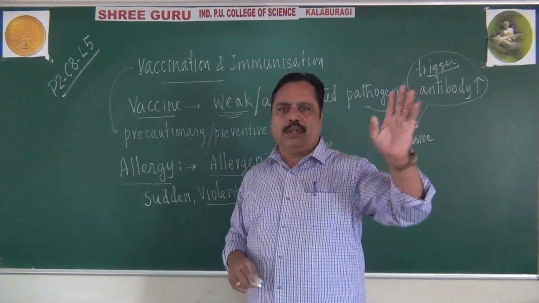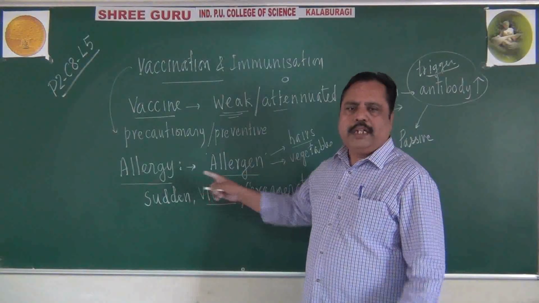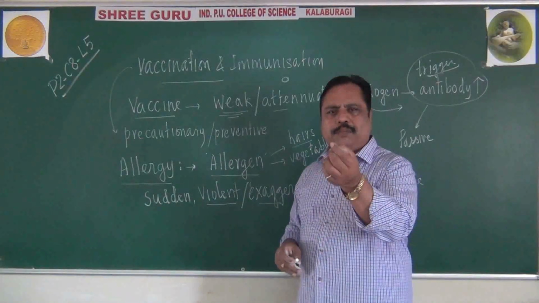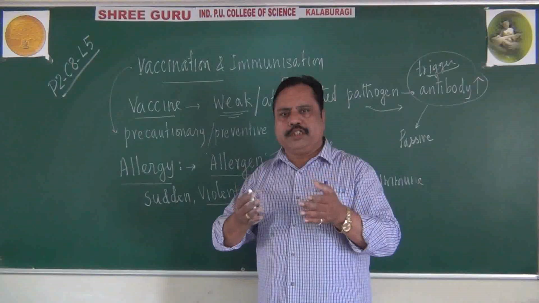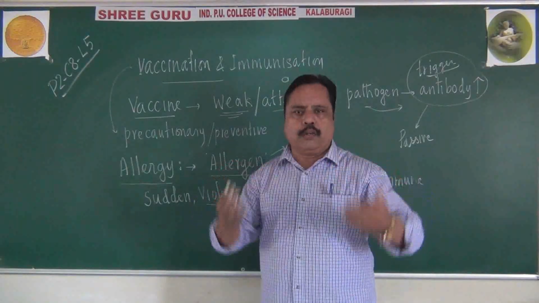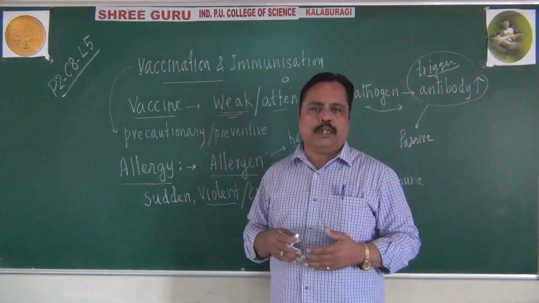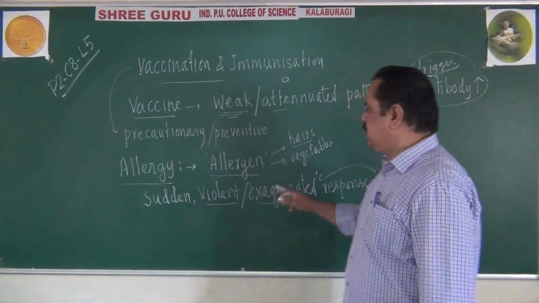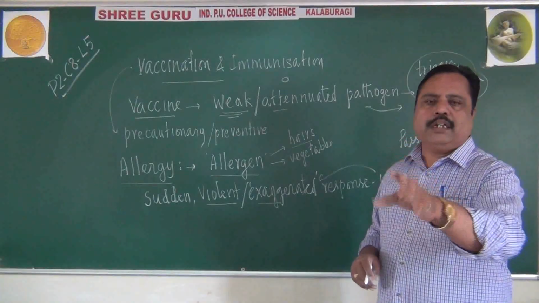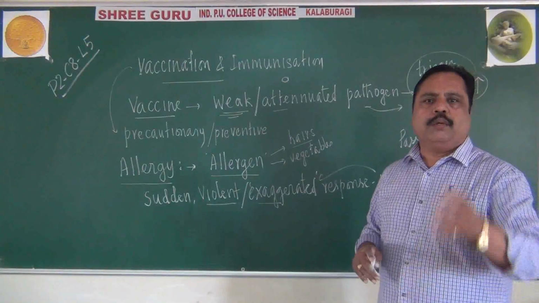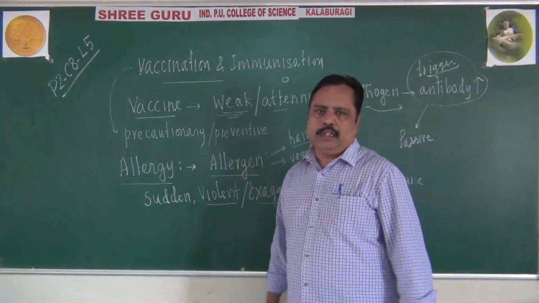Pathogen means it will cause disease to everybody, but allergens need not affect everybody. They are generally harmless. They are generally a dust particle, a hair or a vegetable. But a harmless vegetable is believed to be harmful by our immune system, so we start showing a sudden, violent, exaggerated response. What is that exaggeration? Sneezing, coughing, itching and blister formation. Sometimes it will lead to headache, some fever also. All these things are happening during allergy.